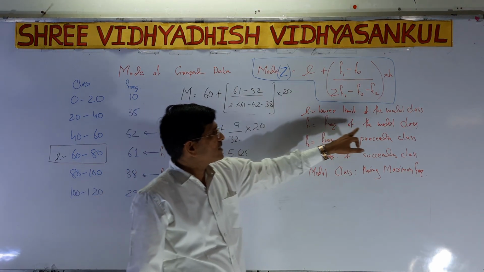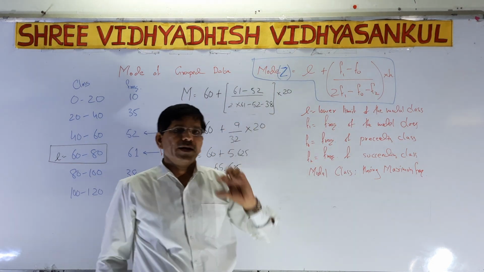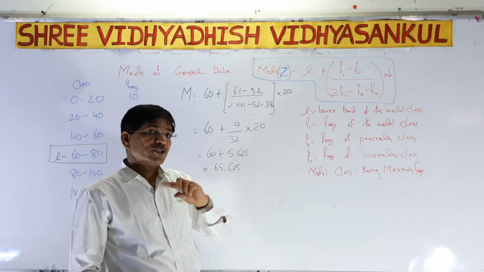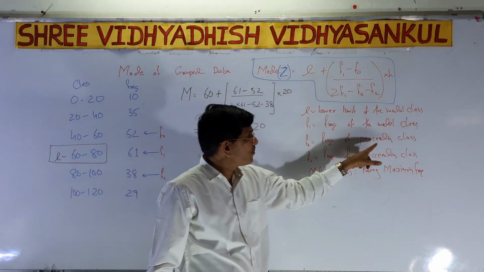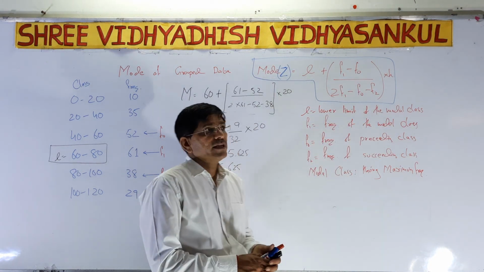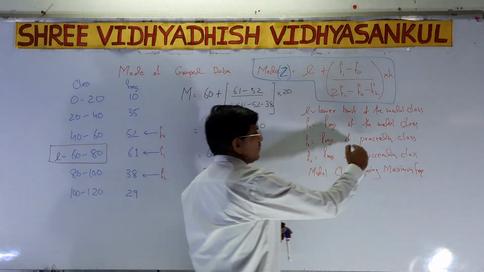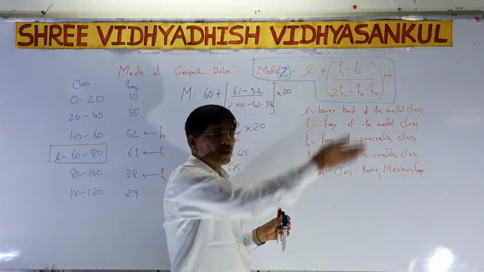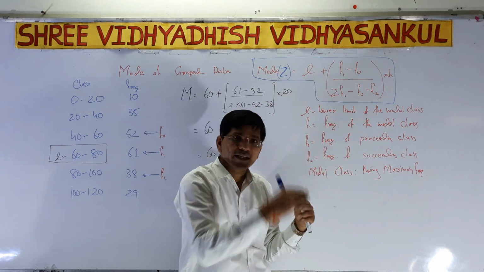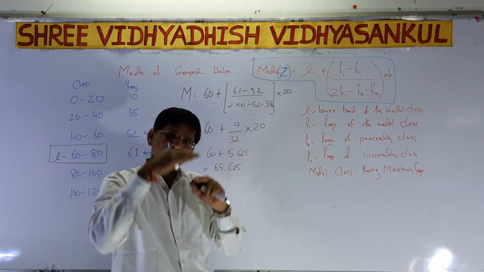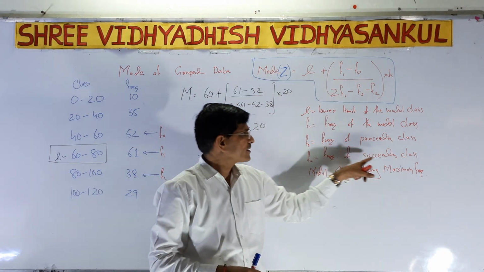f1 is the frequency of the modal class, whichever class we have found as the modal class. f0 is the frequency of the preceding class, the class preceding the modal class, that is, the frequency above the modal class is called preceding. f2 is the frequency of the succeeding class, that is, the frequency below the modal class is called succeeding.